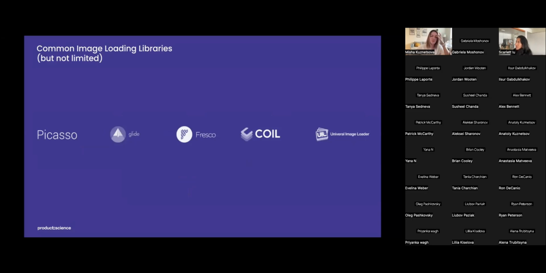So now it's time to talk about image loading libraries. Image loading libraries for mobile are software components or tools that provide a set of functions or APIs for loading and displaying images in mobile applications. These libraries are designed to optimize the image loading process and improve the performance and user experience of mobile applications. There are several common image loading libraries available for Android mobile app development. Here are some popular choices.